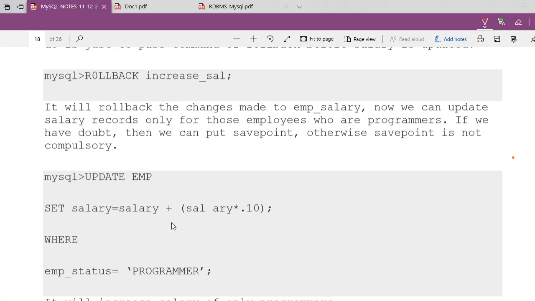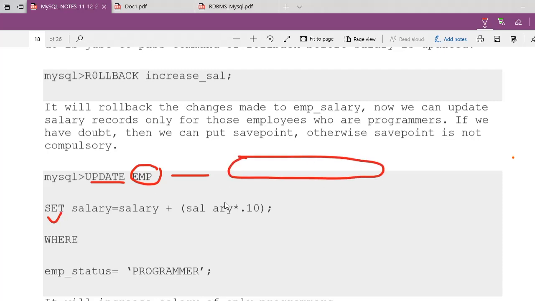You see, update command is always working when specific data is already there. Now you want to change some data. So the formula is what? Update then table name. You just check it out here. You see, this update command, then this will be your table name. Okay, then you have to write set. This set is written here. Then whatever changes you want to apply, those changes will go here. Which column you want to change, I'm going to show you. Then you can apply with where clause. You see where clause, and then your condition is there. So that same thing I'm going to apply here now, and then I'm going to roll back so that you can understand.